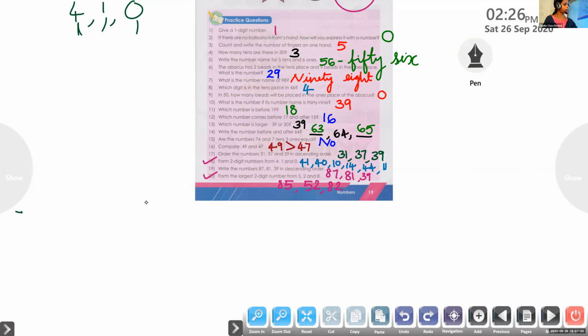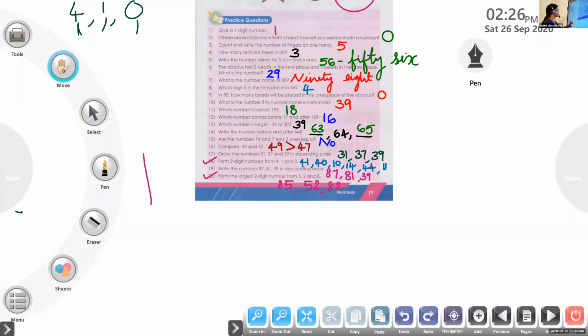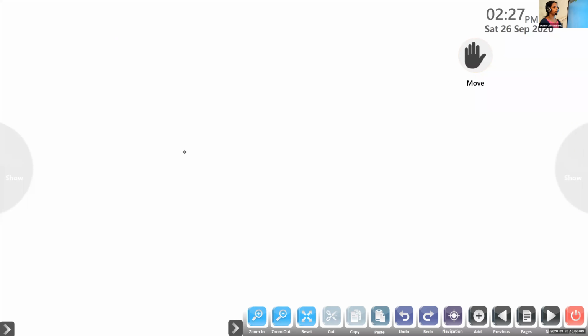Mohammed Rishan, how to form 2-digit numbers? Tell me, Mohammed Rishan, how to form 2-digit numbers? Mohammed, where is he? We will revise that once again. I didn't see Rishan.